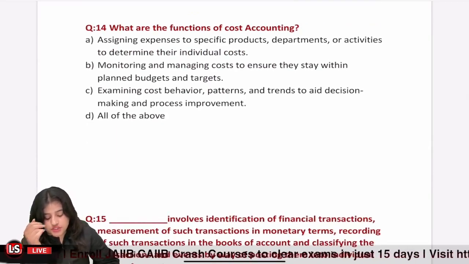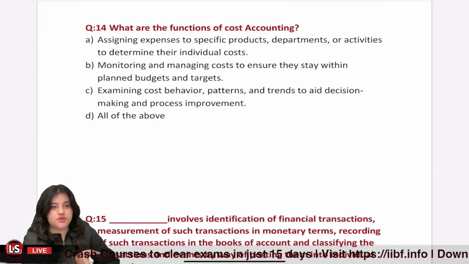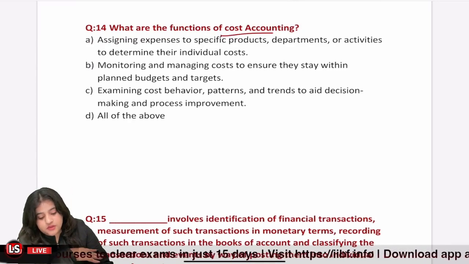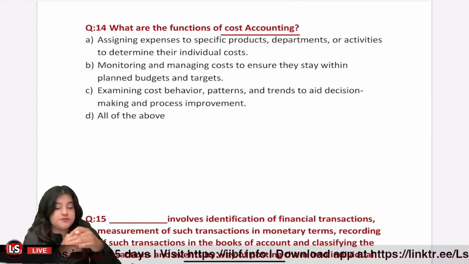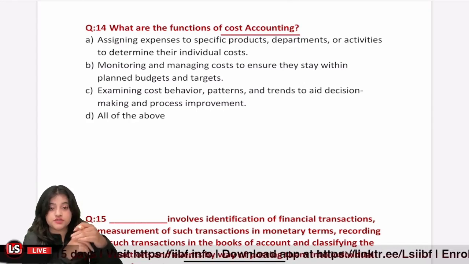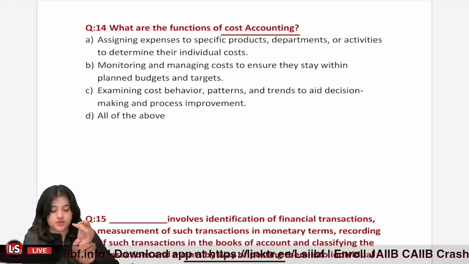Now, question 14. What are the functions of cost accounting? So, first of all, what is cost accounting? Especially it is used in businesses which are into manufacturing or product businesses rather than service businesses.